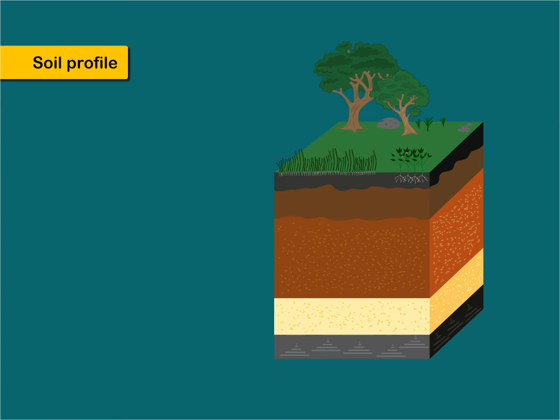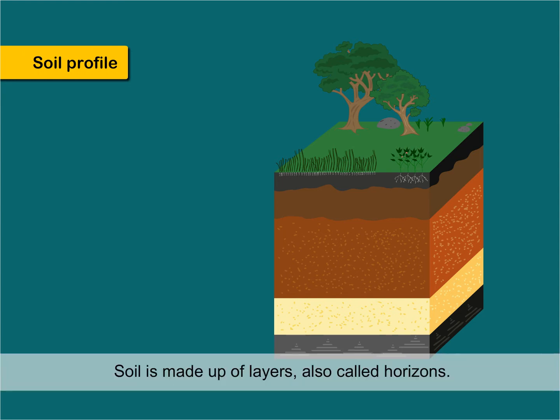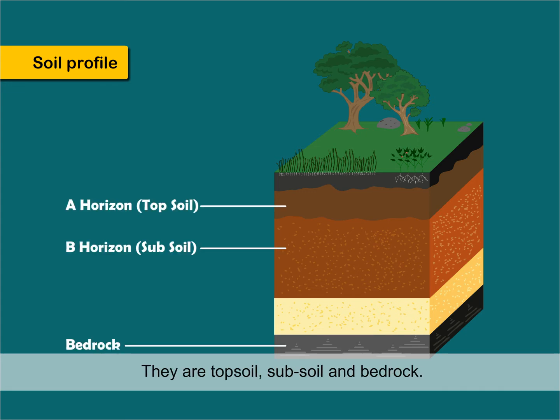Soil profile. Soil is made up of layers, also called horizons. There are mainly 3 layers. They are topsoil, subsoil, and bedrock. The uppermost layer, or A horizon, is the topsoil. This layer contains most of the nutrients required for plant growth. The roots of the plant are found here. There is also a thin layer of plant material called organic layer.